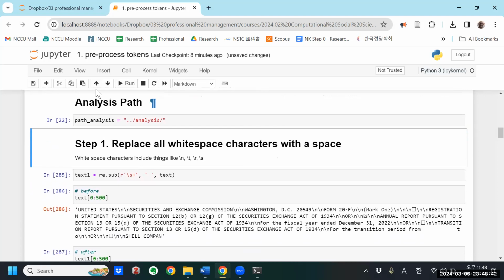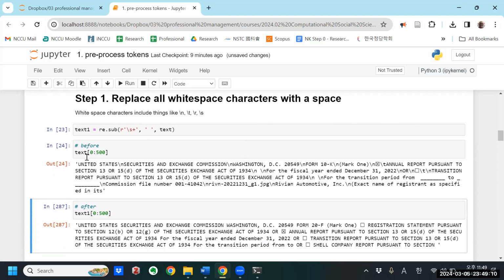Okay, so our first step, now we're actually going to start pre-processing. So step one is to replace all the white space characters with a space. White space characters include things like line breaks, tabs, and these other things. White space characters have a backslash followed by an n, a t, an r, an s, something like this. So I'm going to replace all those white space characters with a space.